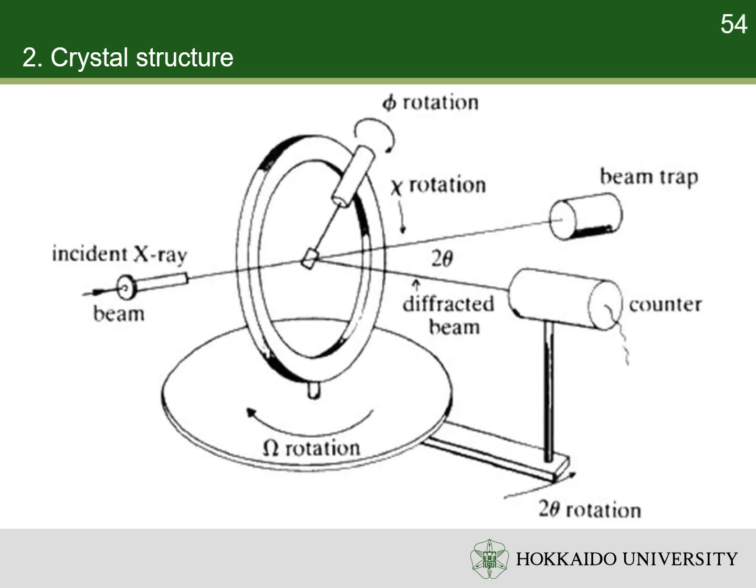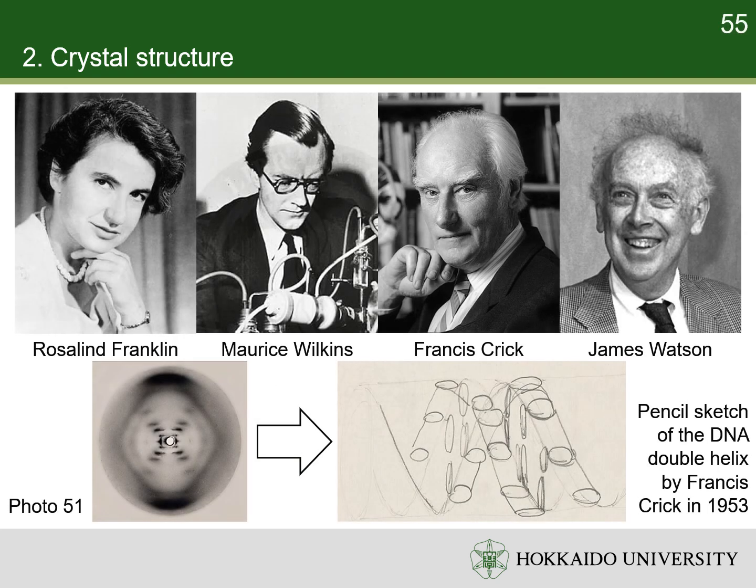XRD was used in determining the double helix structure of DNA. In May 1952, Raymond Gosling, a graduate student working under the supervision of Rosalind Franklin, took an X-ray diffraction image, labeled as Photo 51, at high hydration levels of DNA. This photo was given to Francis Crick and James Watson by Maurice Wilkins and was critical to their obtaining the correct structure of DNA. In 1962, after Franklin's death, Watson, Crick, and Wilkins jointly received the Nobel Prize in Physiology or Medicine.